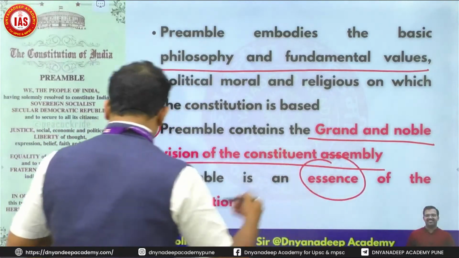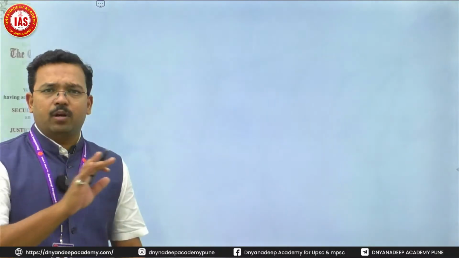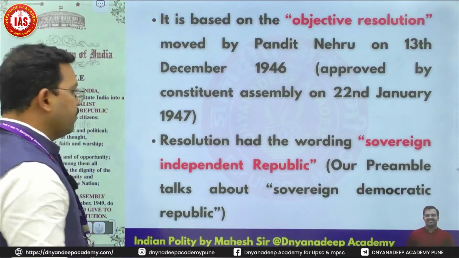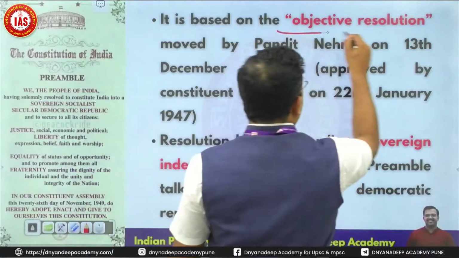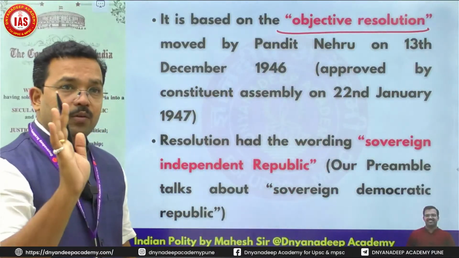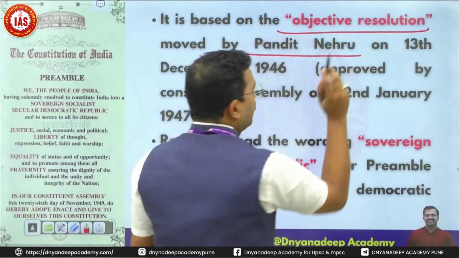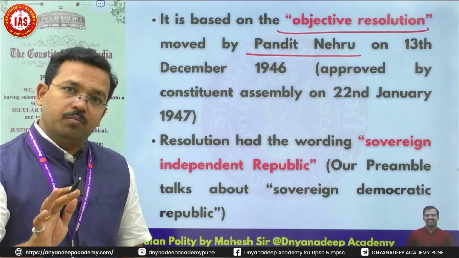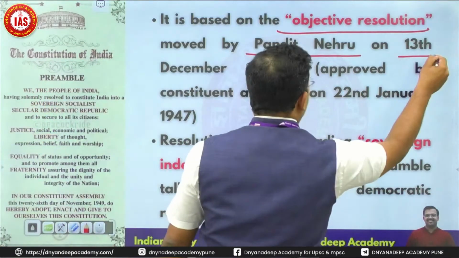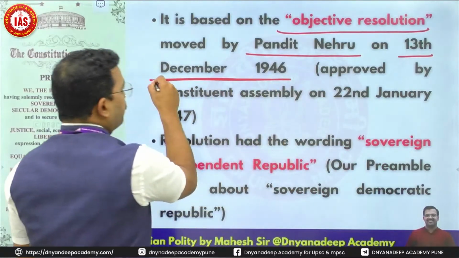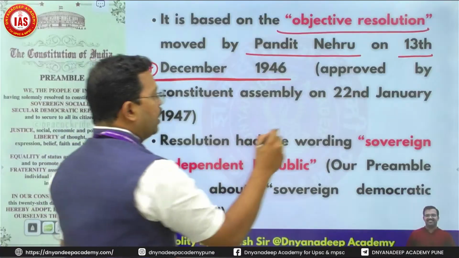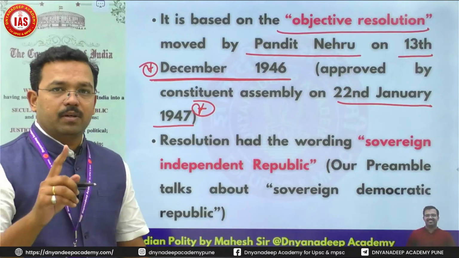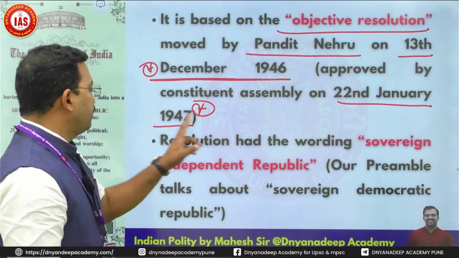This word is also important. I'm not going into the philosophy, I'm just discussing what is important for prelims. Now, from where we have taken the preamble, it is based on the objective resolution. Remember, the objective resolution was moved by Pandit Nehru. Here the date is very, very important. The preamble is based on the objective resolution moved by Pandit Nehru on 13th of December 1946. This was approved on 22nd of January 1947. These dates are important.